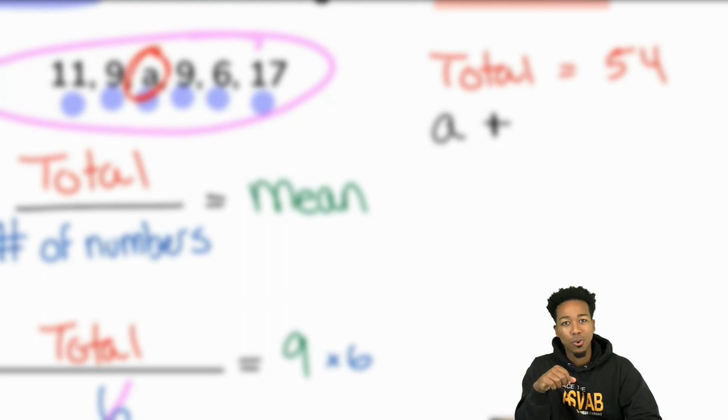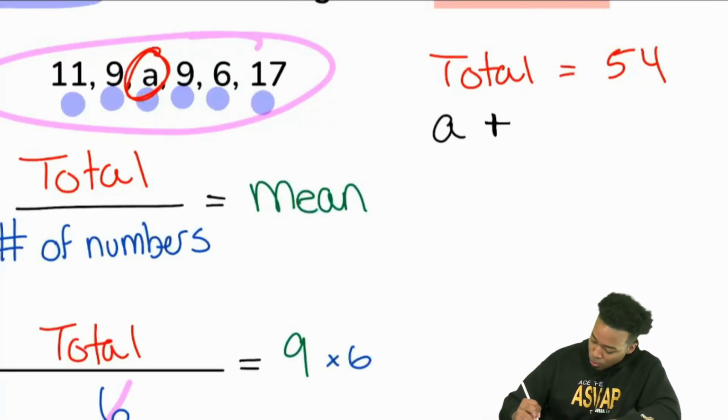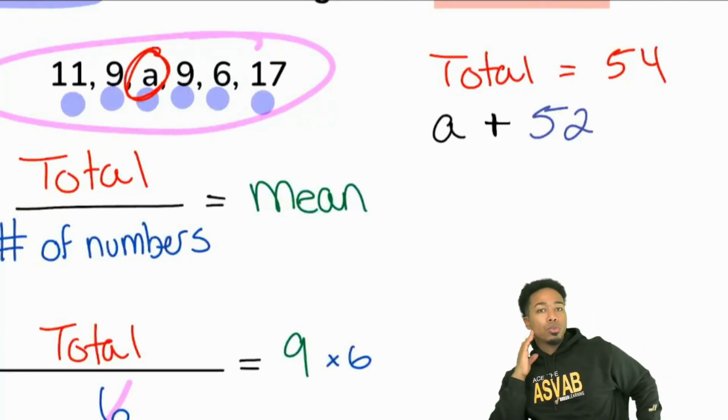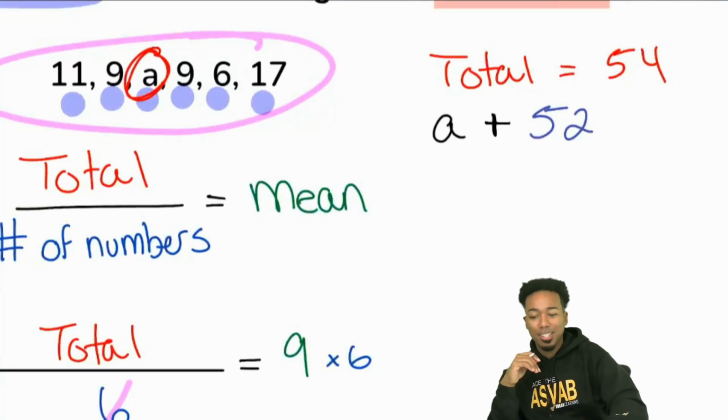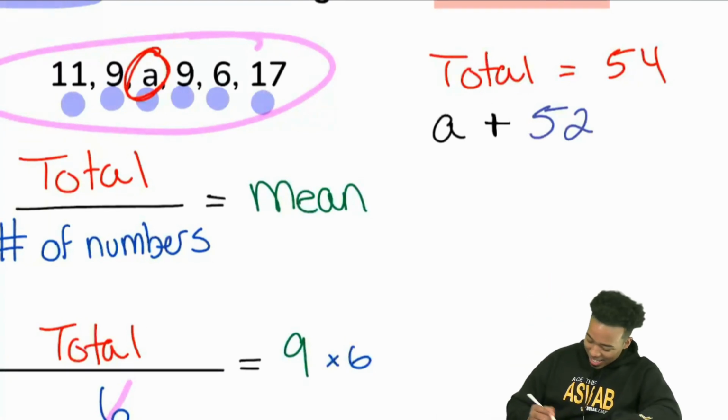Let's keep raising our scores. So we have 52 so far at the total. Everyone, I'm not going to do red there. Let me use lavender here, or blue. We have 52. What does A have to be to make 54? Right, it has to be 2. It has to be 2.